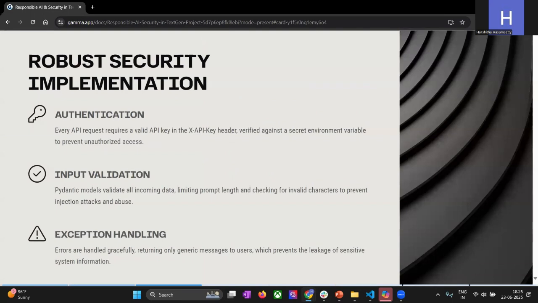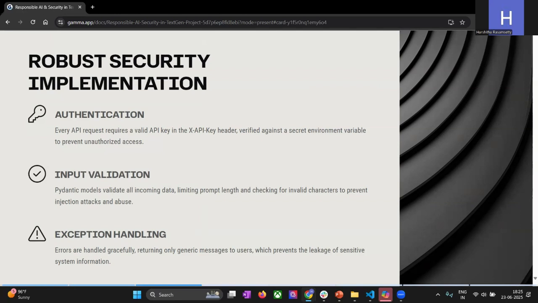So the authentication part: every request to the API must include a valid API key in a header, which I've named X-API-Key. The server checks this key against a secret stored in an environment variable, which you have to set before you deploy the API, which keeps it out of the source code and version control. This prevents unauthorized access to the text generation service.